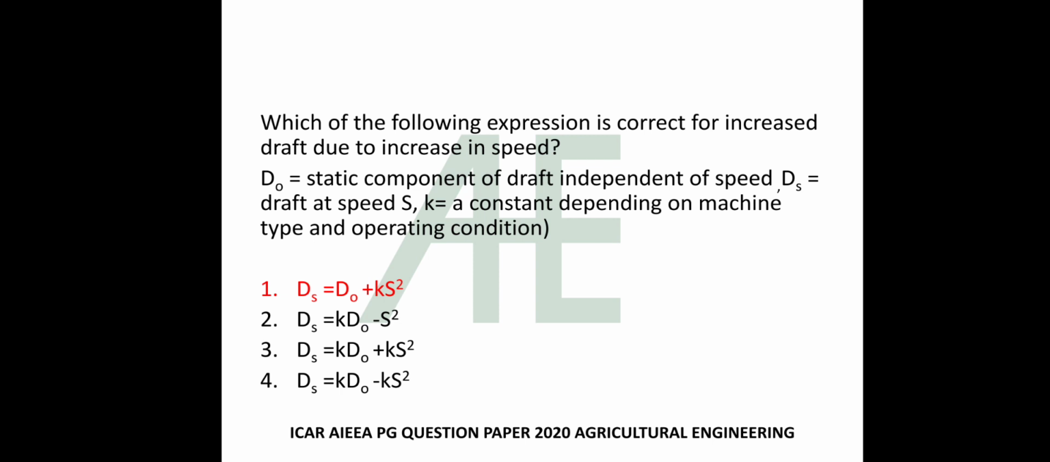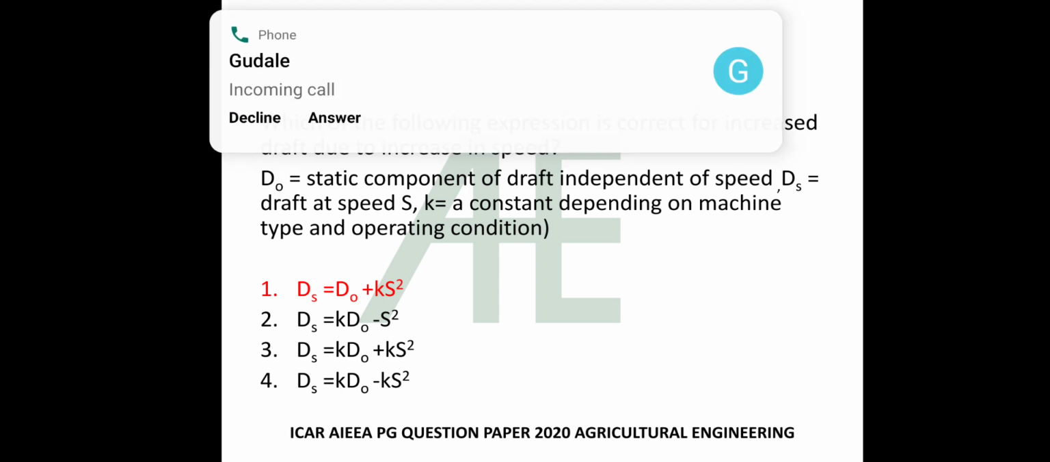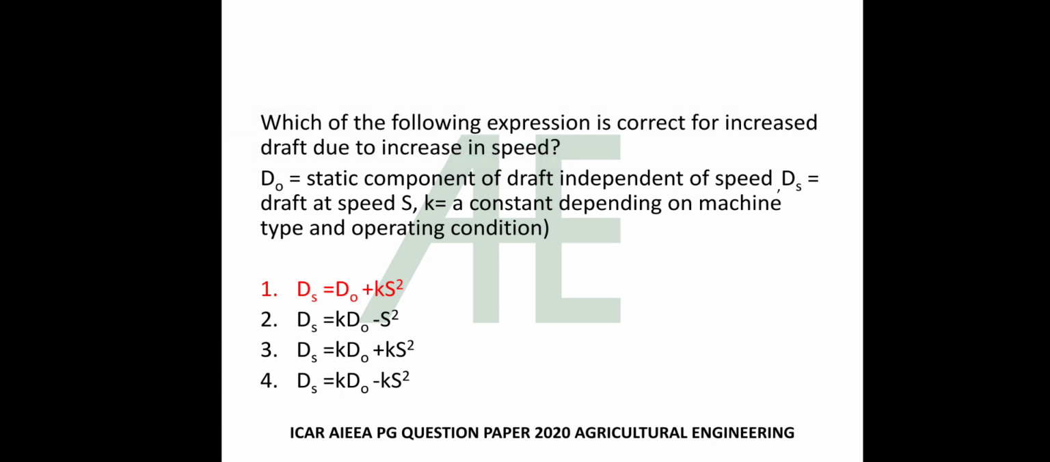Which of the following expressions is correct for increased draft due to increase in speed? D0 is equal to static component of draft independent of speed. Ds is equal to draft at speed s. K is equal to a constant depending on machine type and operating condition. Ds is equal to d0 plus ks square. Ds is equal to kd0 minus s square. Ds is equal to kd0 plus ks square. Ds is equal to kd0 minus ks square. The answer is ds is equal to d0 plus ks square. Please refer to this formula.